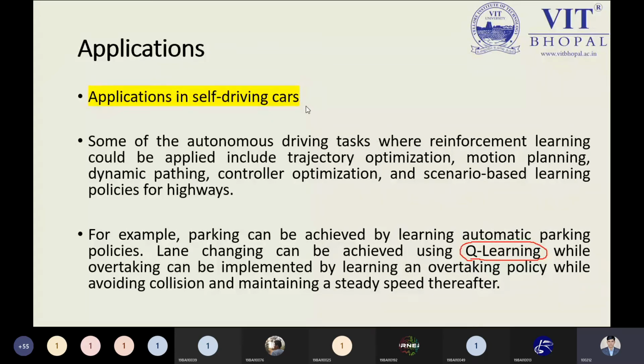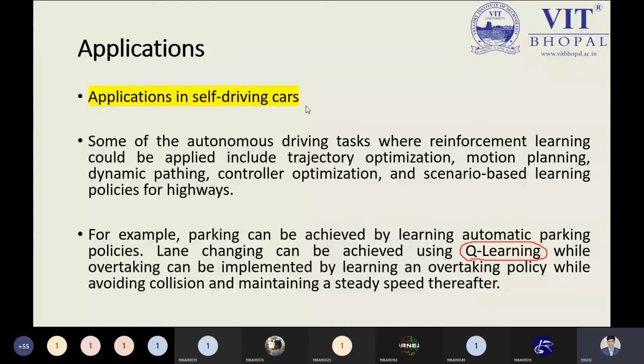From this perspective, we can see what self-driving cars are. A self-driving car means no human driver and no robot driver is present. Only the car will take the decision by seeing the situation and the objects on the road, and decide whether it should stop or continue on the road.